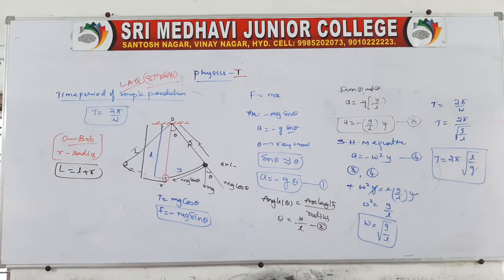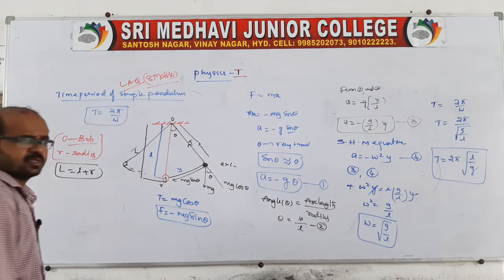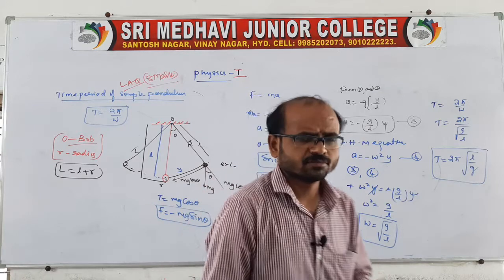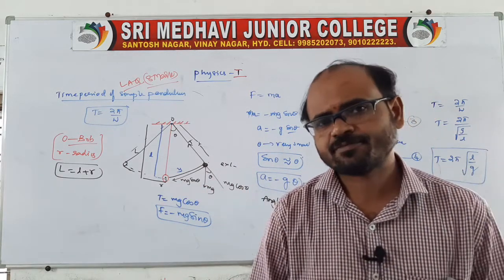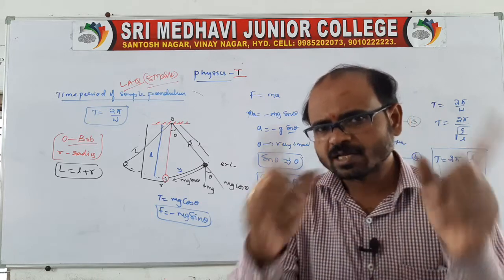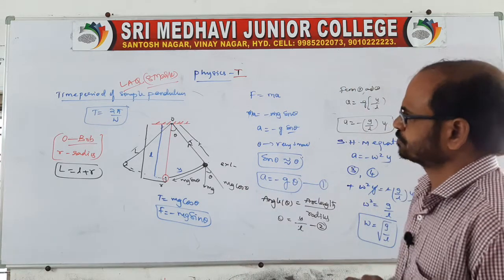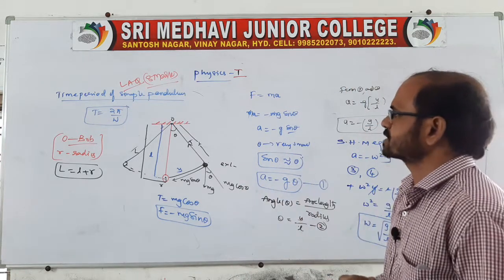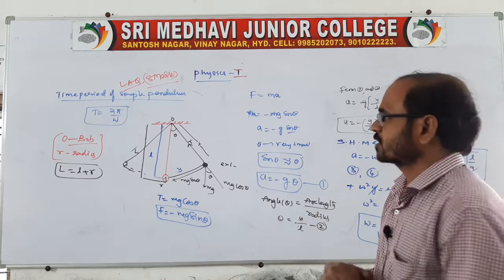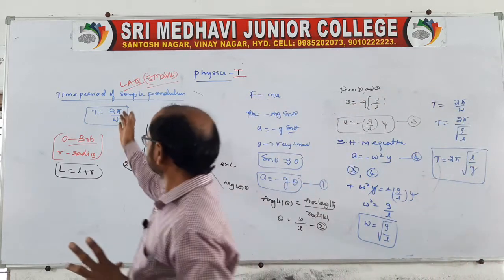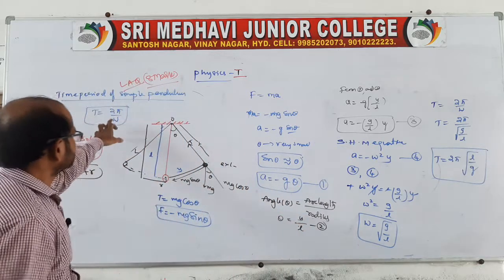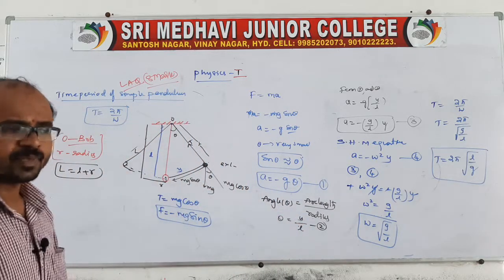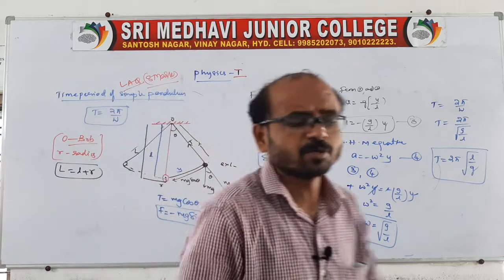Once again I am telling you, everyone, remember this question, which is very important. Be careful and read it today only, finish it itself. Once again I will explain because it is an LAQ question. It is asking the time period of a simple pendulum. So for the time period, the general formula is 2 pi by omega. In this we have to find the omega value. So for that purpose we can take a simple pendulum.